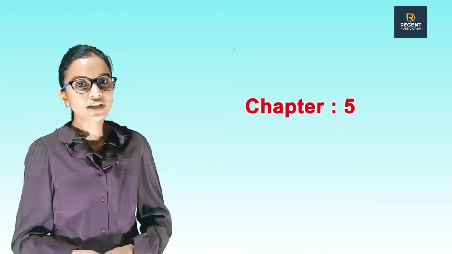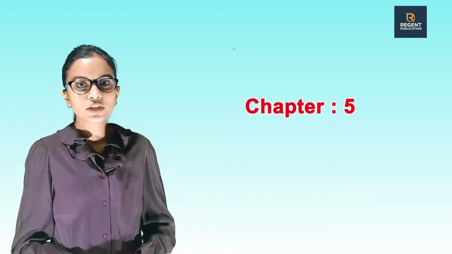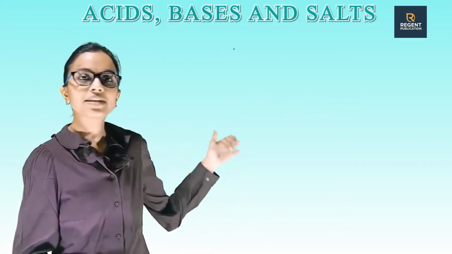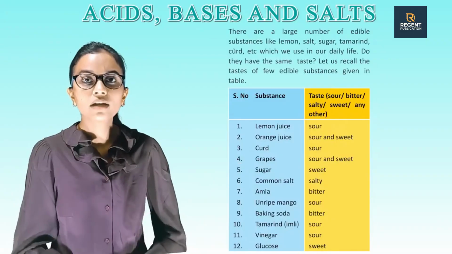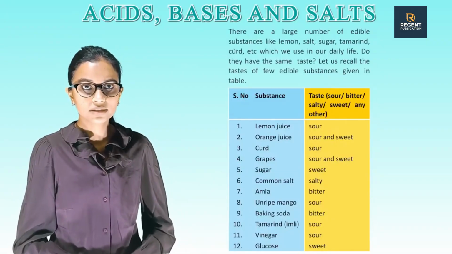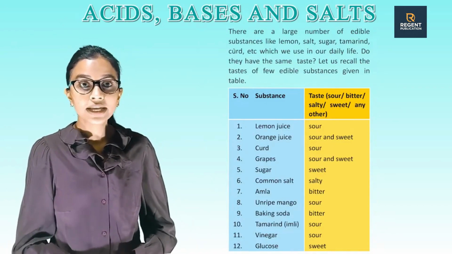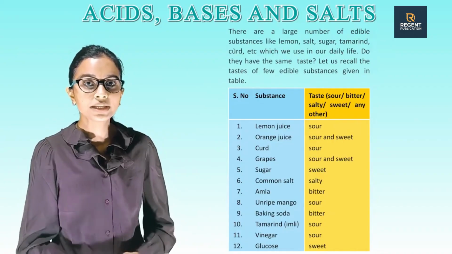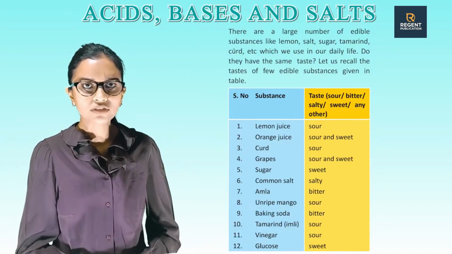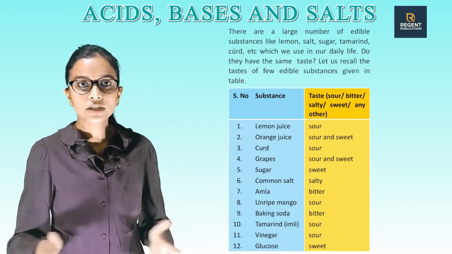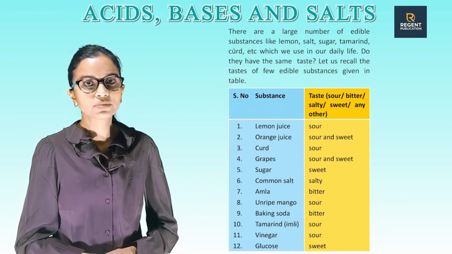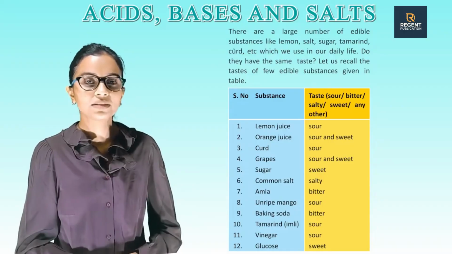So, today I am here to start with chapter number 5 of science. The name of chapter 5 is Acids, Bases and Salts. There are a large number of edible substances like lemon, salt, sugar, tamarind, curd, etc., which we use in our daily life. Do they have the same taste? Let us recall the tastes of a few edible substances given in the table.